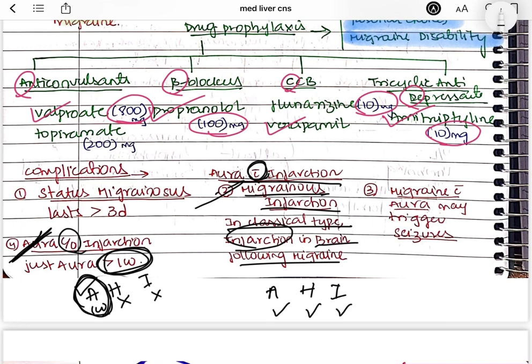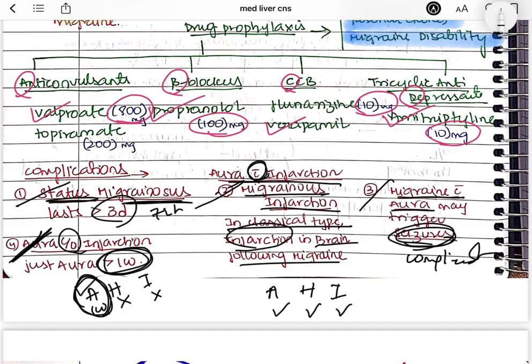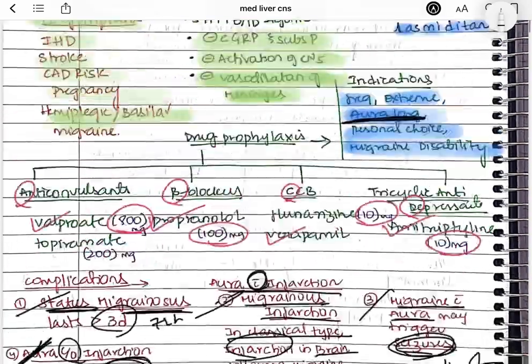Coming to the third one, migraine with aura may trigger seizures. So that is a complicated type of migraine. And the last one is status migrainosus, which lasts greater than 72 hours. So a migraine attack lasting greater than 72 hours is called status migrainosus. So these are the different complications of migraine.